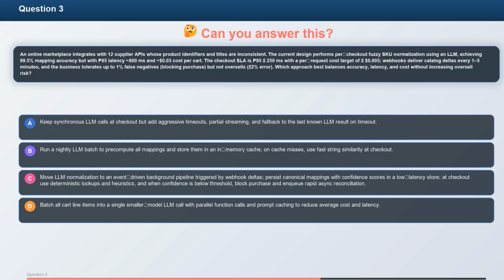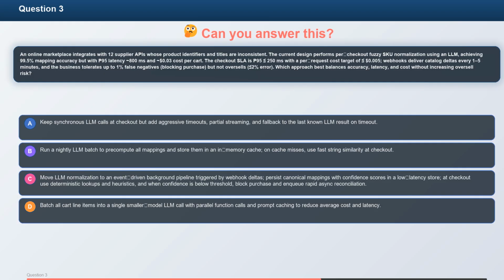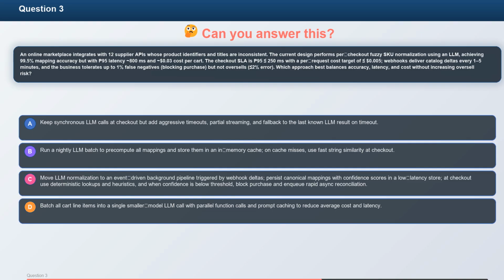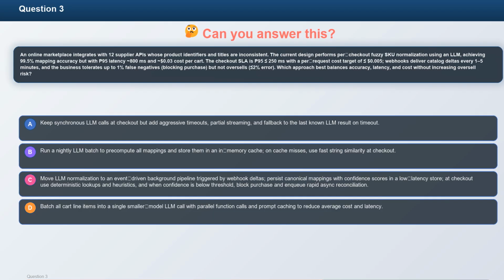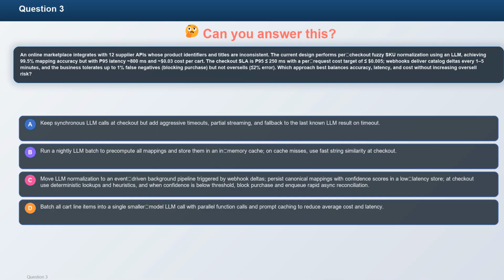B. Run a nightly LLM batch to pre-compute all mappings and store them in an in-memory cache. On cache misses, use fast string similarity at checkout. C. Move LLM normalization to an event-driven background pipeline triggered by webhook deltas. Persist canonical mappings with confidence scores in a low-latency store. At checkout, use deterministic lookups and heuristics, and when confidence is below threshold, block purchase and enqueue rapid async reconciliation.